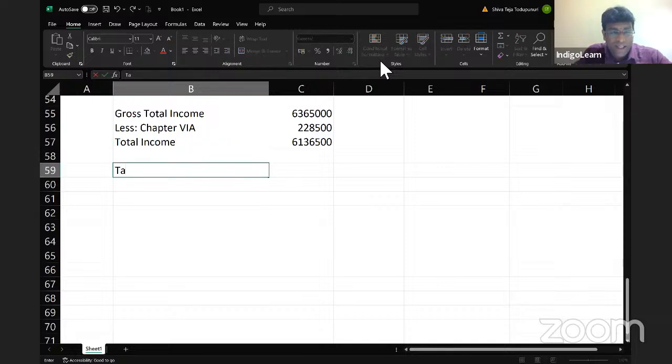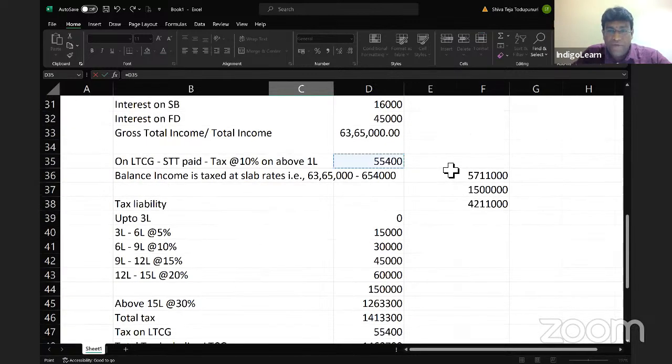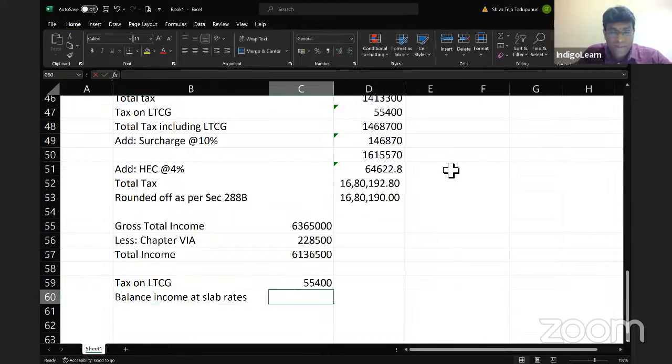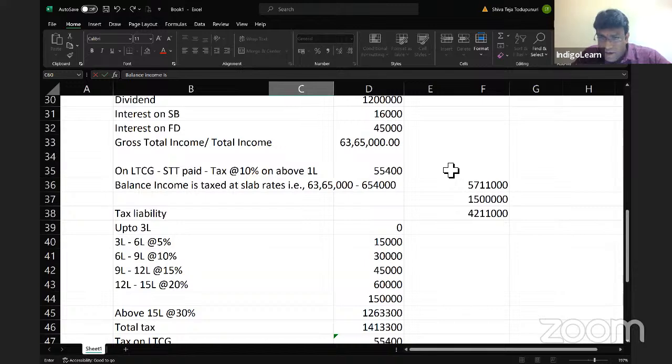And when I calculate tax, my dear friends, tax on my LTCG, already we have captured that number, which is nothing but 55,400. Balance income at slab rates. And what's the balance income? 57 lakh 11,000 rupees.